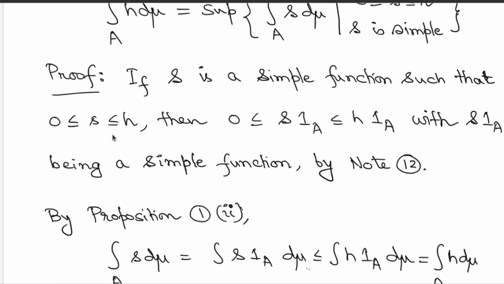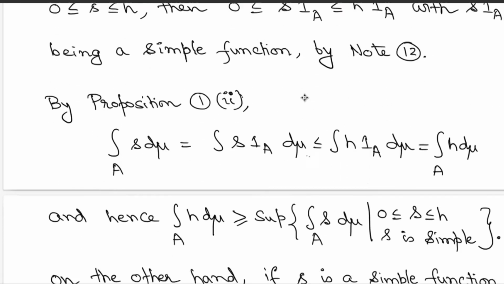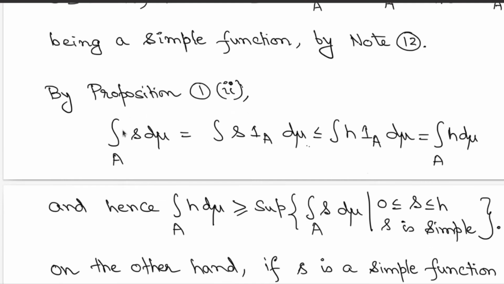on each term by indicator A, you end up with this relation: s times indicator A is still a non-negative simple function, and s times indicator A is less than or equal to h times indicator A. Great. So that follows from the previous observation. But then you have these inequalities, and we had proved these inequalities for the corresponding integrations in the previous lecture. So following that result, you can now look at the integration of s over the set A. That is nothing but the integration of the function s times indicator A.